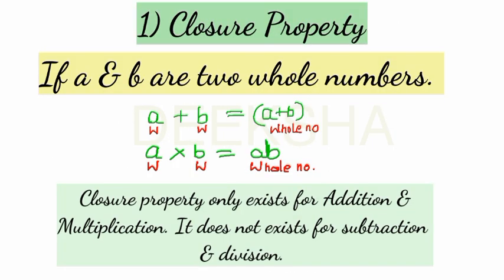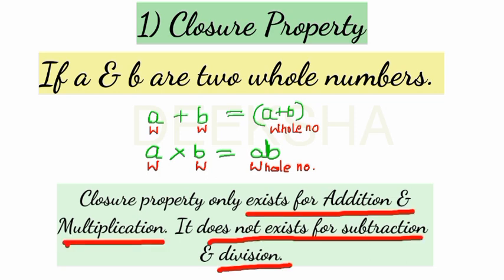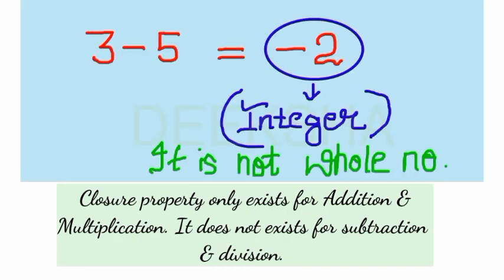Students, closure property only exists for multiplication and addition. It does not exist for subtraction and division. Why does it not exist? Check with an example. Suppose we have two whole numbers 3 and 5. If we subtract 5 from 3, what do we get? We get minus 2.